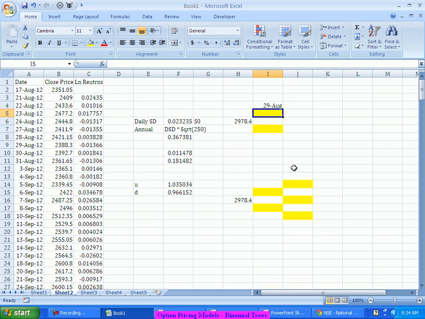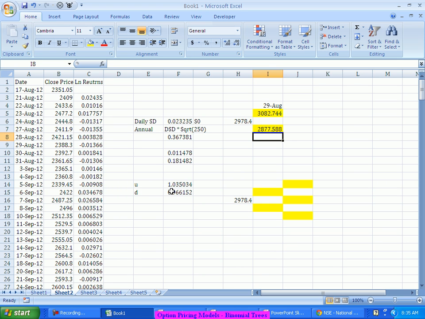So on 29th August, the possibilities of the prices are these. On the upward side, on an average, it may go up to 3082. On the downward side, it can go to 2877, so it may go even below that also.